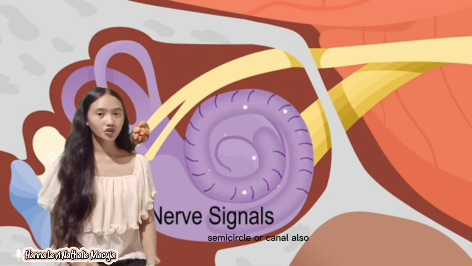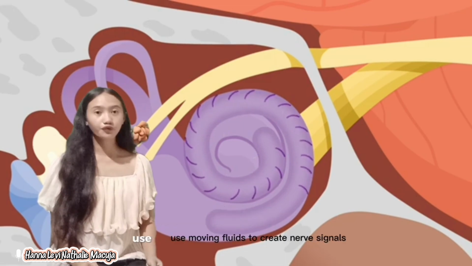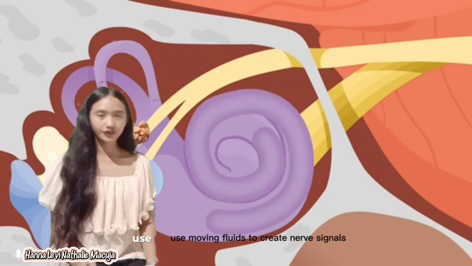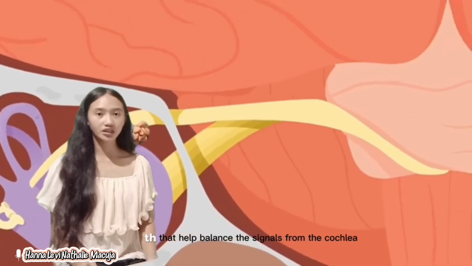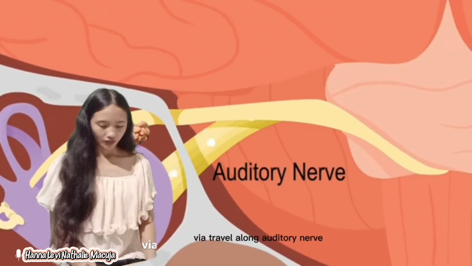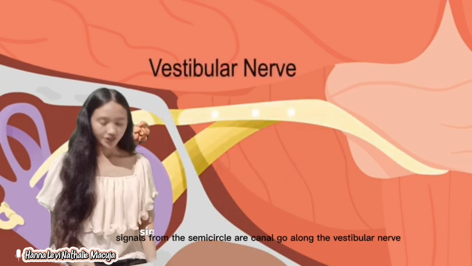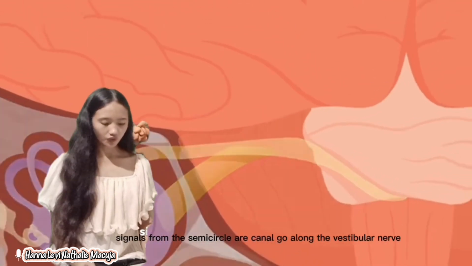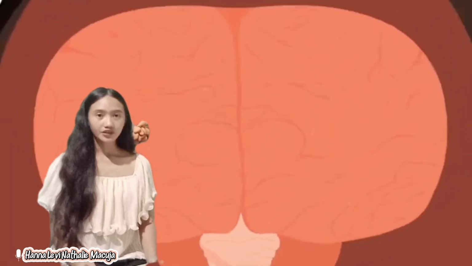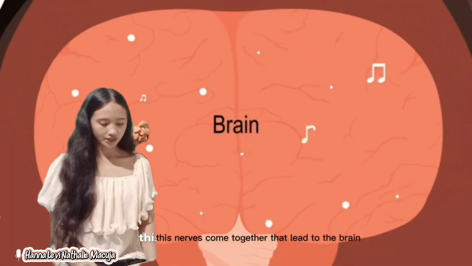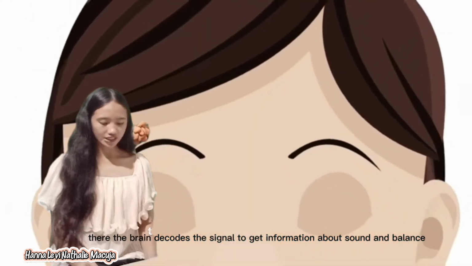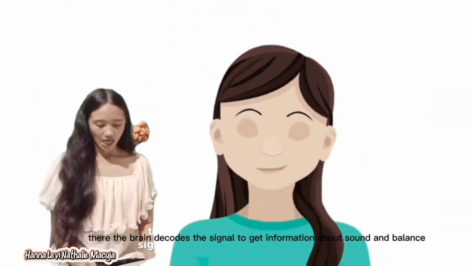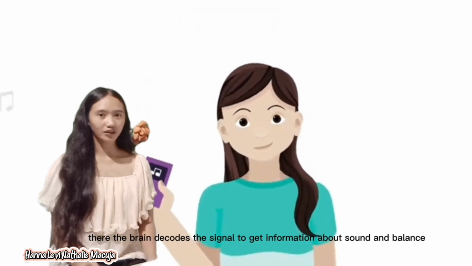The semicircular canals also use moving fluids to create nerve signals that help with balance. The signals from the cochlea travel along the auditory nerve. Signals from the semicircular canals go along the vestibular nerve. These nerves come together and lead to the brain. There, the brain decodes the signals to get information about sound and balance.